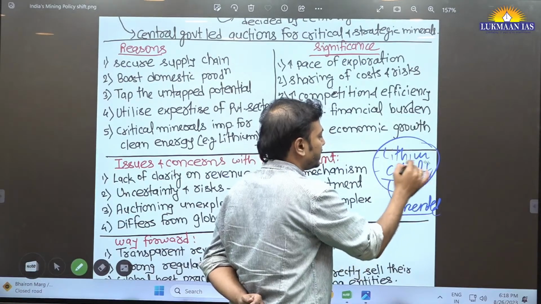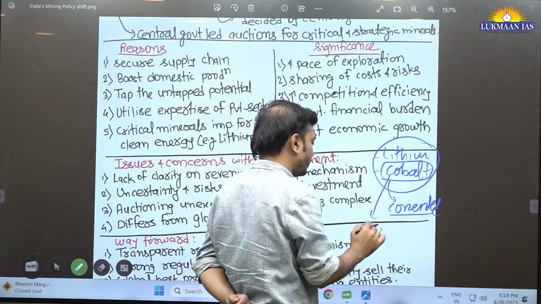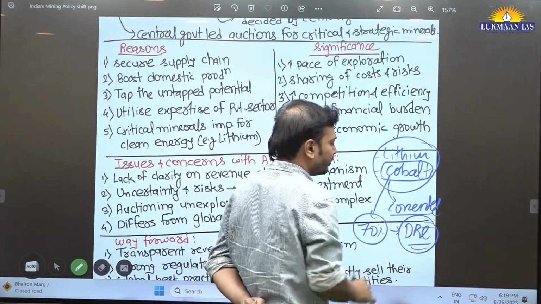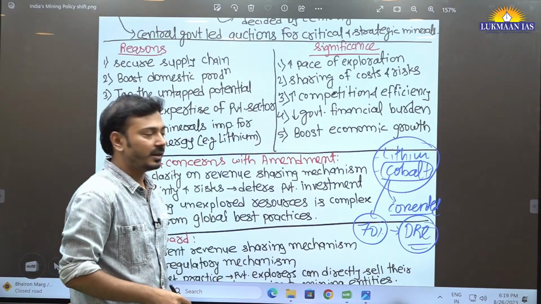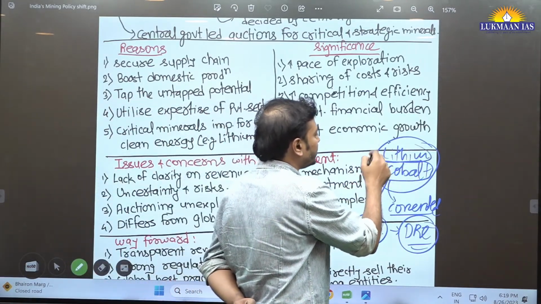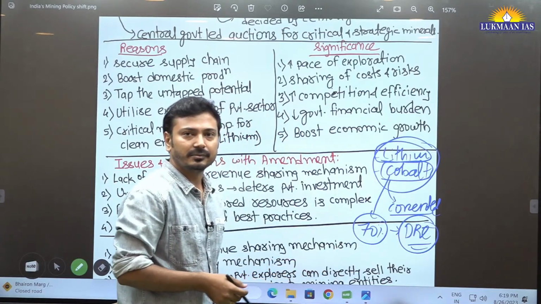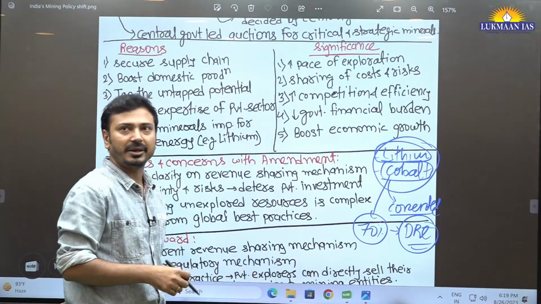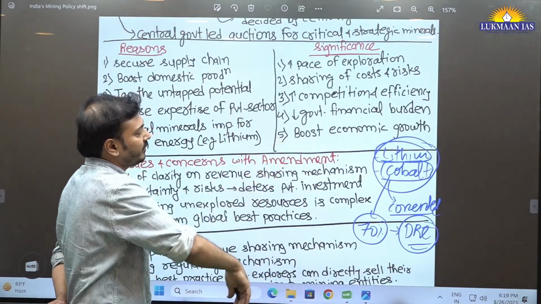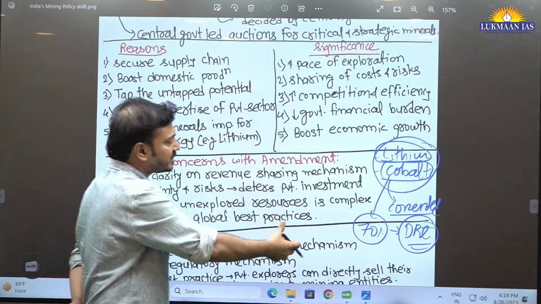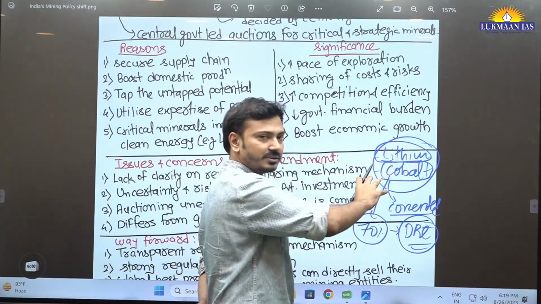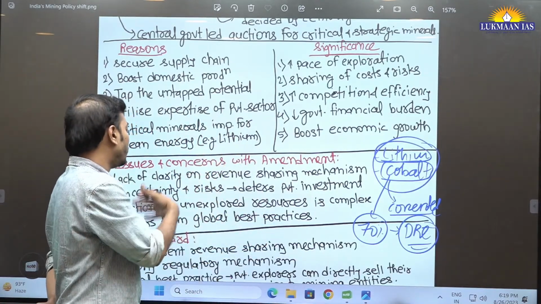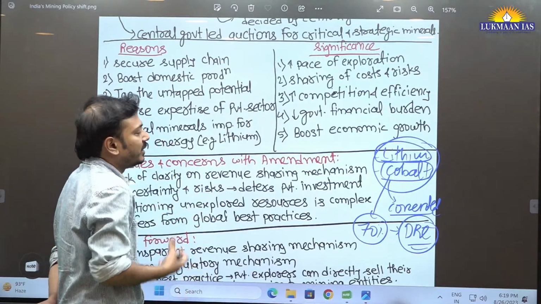Like for example, this year's prelims question: 70% of the resources of cobalt are in the Democratic Republic of Congo, an African country, right? Or lithium, the majority are in the lithium triangle countries, which are in the South American continent. So we should know that we are very much dependent, almost 100% import is done for these minerals at present in India. And that's why we are dependent on global uncertainties and disruptions.